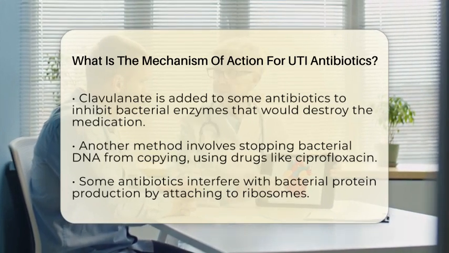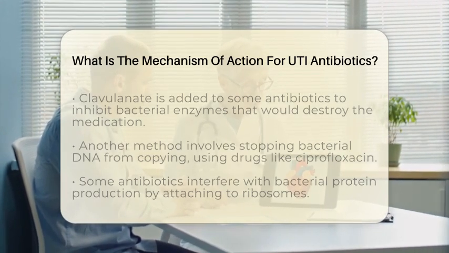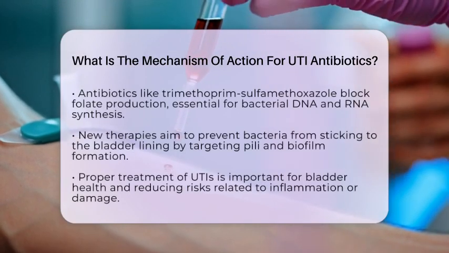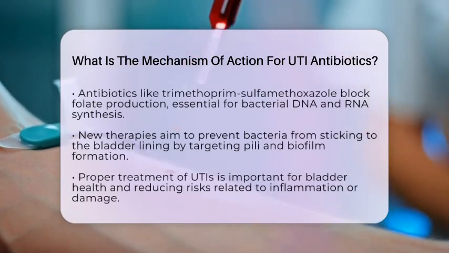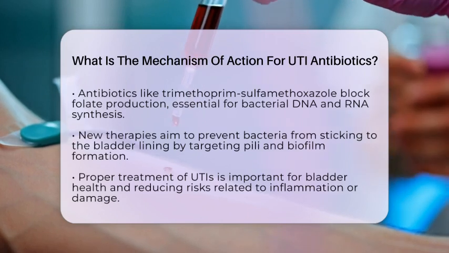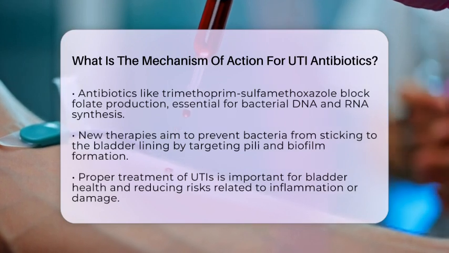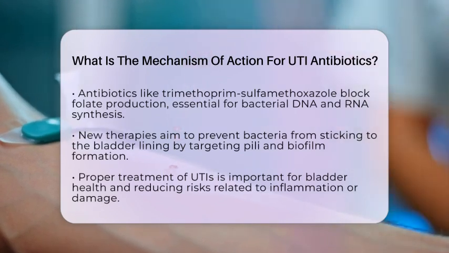Other antibiotics, like trimethoprim sulfamethoxazole, block the bacteria's ability to produce folate, a vitamin they need to make DNA and RNA. This dual action stops bacteria from growing and kills them, making it effective against common urinary pathogens.